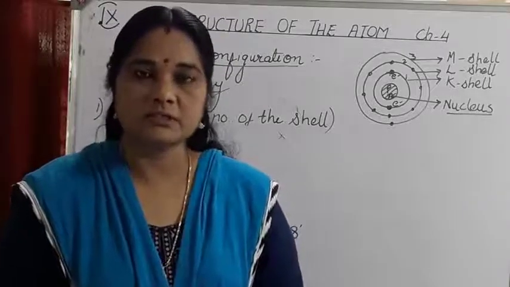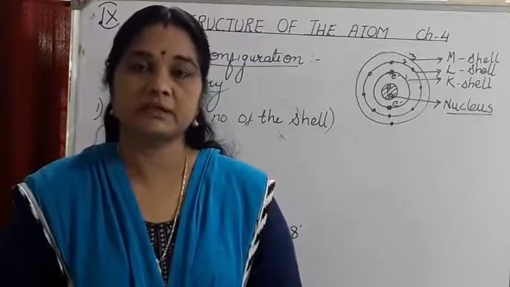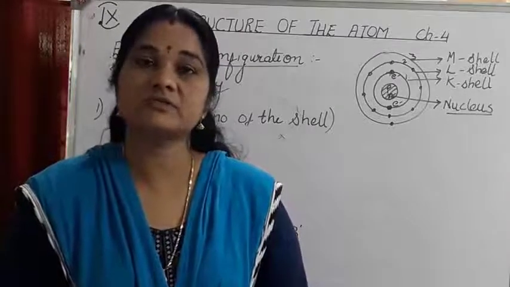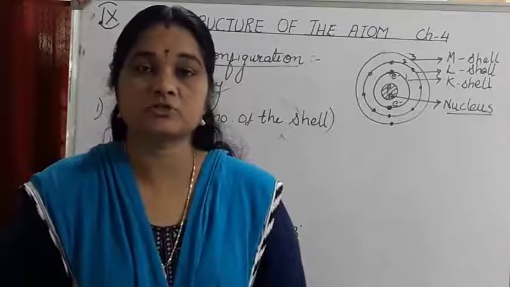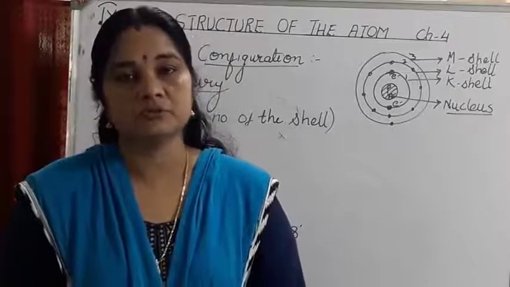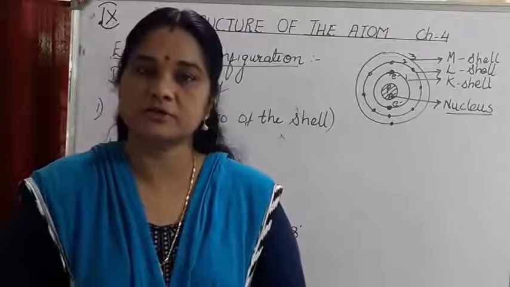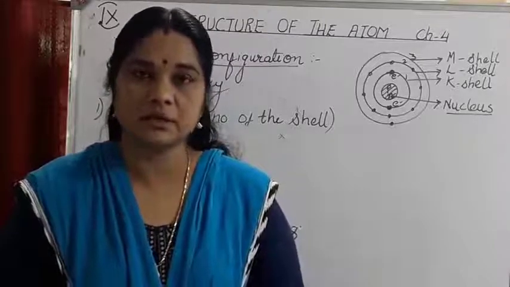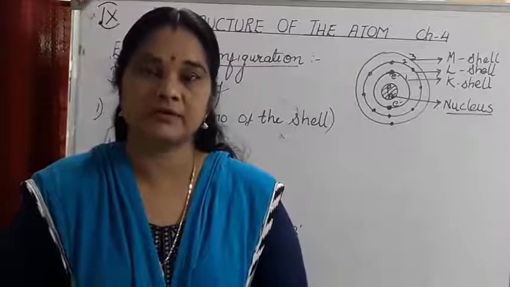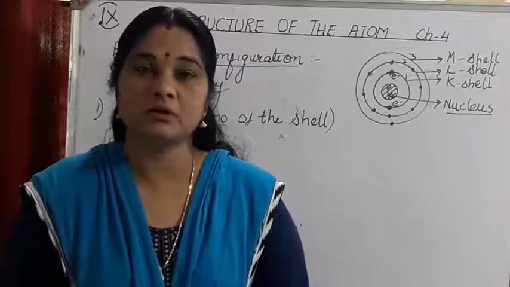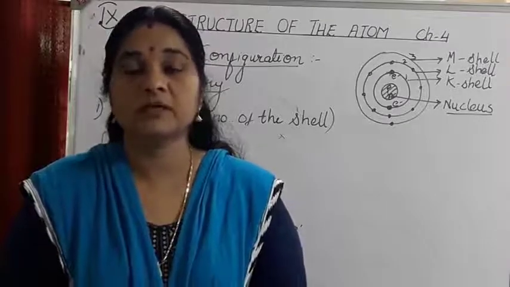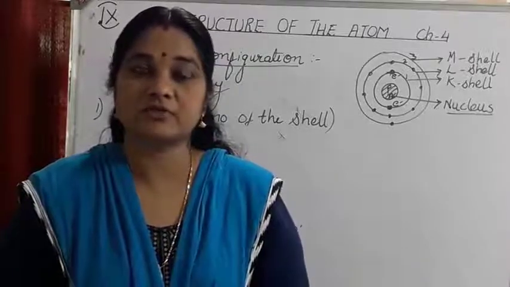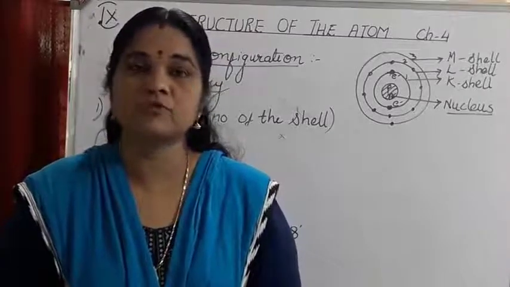We have discussed the structure of atom. Earlier, the atom was considered indivisible, but later with the discovery of subatomic particles like electrons, protons, neutrons and the atomic nucleus, it was known that the atom is divisible into subatomic particles. We also discussed that in 1900, J.J. Thomson gave a model of an atom like a plum pudding model, where the positively charged sphere had negatively charged electrons embedded in it.